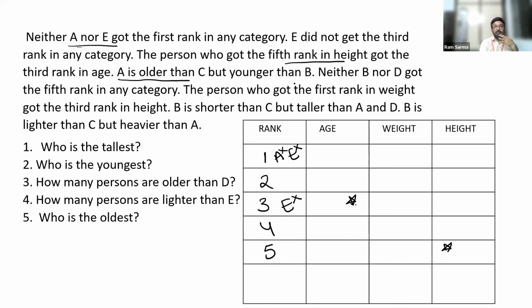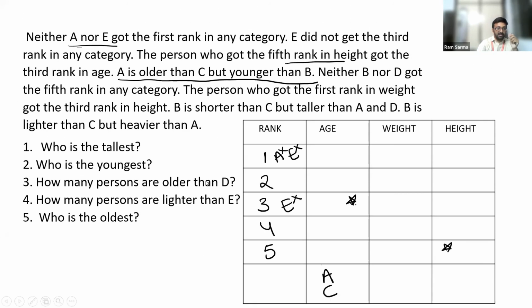Let us look at the next one. A is older than C, but younger than B. We need to understand this. As A is older than C, this is about age. As A is older than C, A should get a better rank than C, but younger than B. As I didn't find space here, sorry, let me erase this.